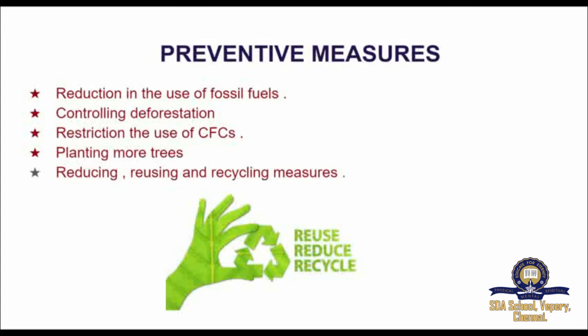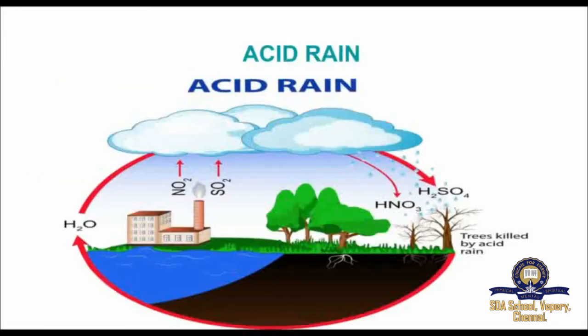Now we will see about acid rain. Rainwater is actually the purest form of water. However, pollutants such as oxides of nitrogen and sulfur in the air, released by factories, burning fossil fuels, eruption of volcanoes, etc., dissolve in rainwater and form nitric acid and sulfuric acid, which adds to the acidity of rainwater.